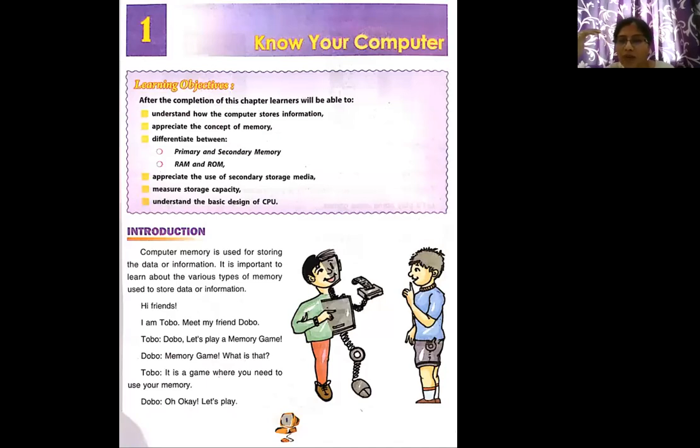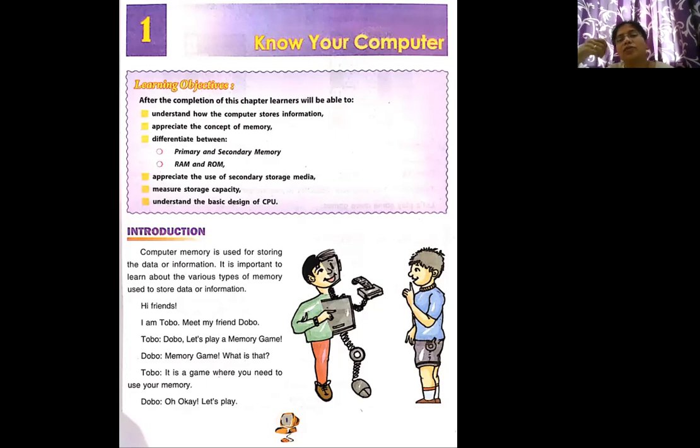Whatever memory we are having, we know about it, but about computer's memory, the different types of computer memory, primary, secondary, RAM, ROM, all these things we will be able to learn after this particular chapter gets finished. How the secondary storage media are used, how the memory is measured, right? And the basic design of your CPU in detail.